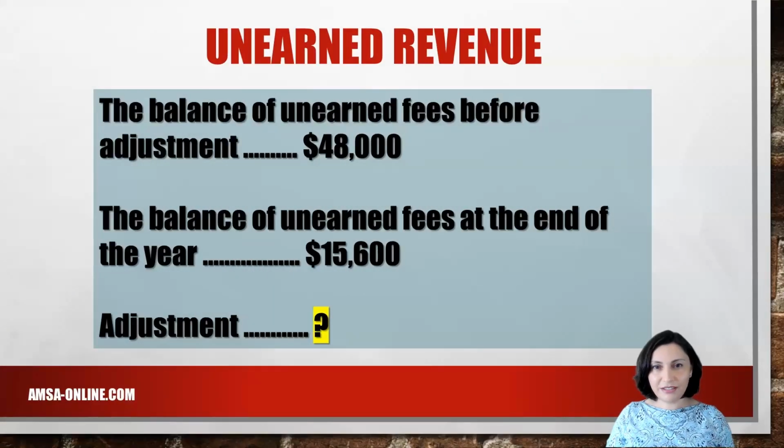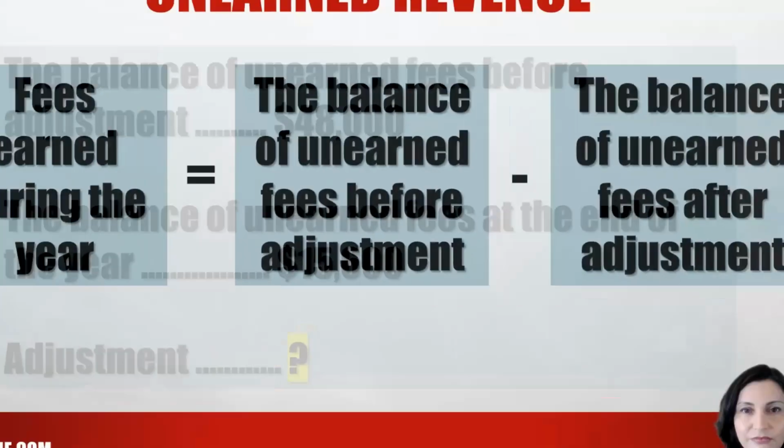Alamo Incorporated is a consulting company. The balance in the unearned fees account before adjustment at the end of the year is $48,000. The balance of unearned fees at the end of the year is $15,600. We are required to determine the amount of adjustment.